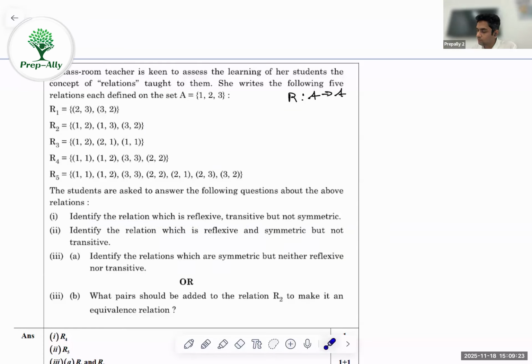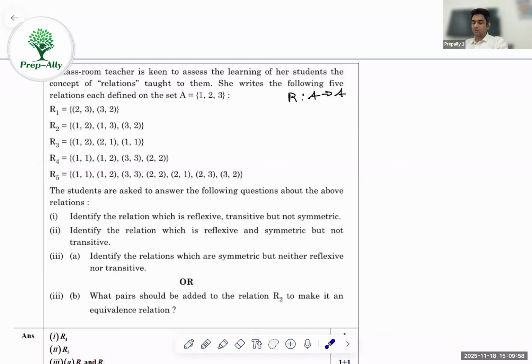So first of all, for it to be reflexive, I need to have all of 1, 1, 2, 2, 3, 3. So we can clearly see that this does not have it, this does not have it, this does not have it, this one has it, and this one has it. So we cannot even consider the first ones for reflexive. Now for symmetric, I have 1, 2 here, but not 2, 1. That means this will be non-symmetric. So it's reflexive but non-symmetric.